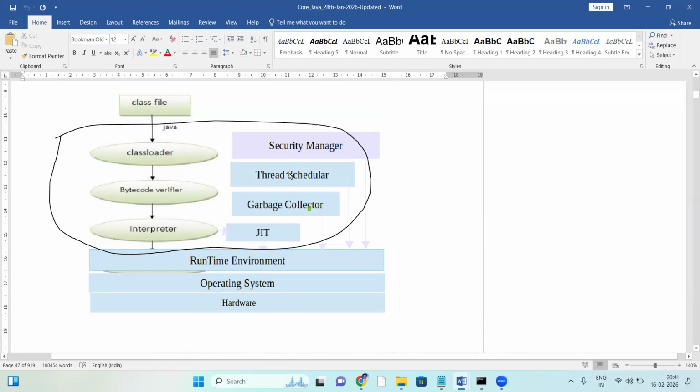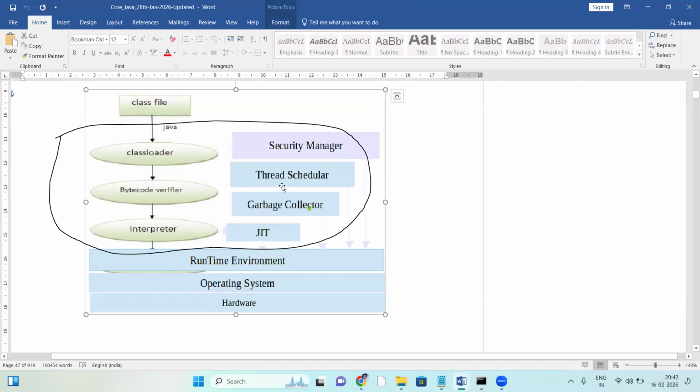In a car engine there are so many components, like pistons, cylinders, inlet valve, outlet valve. Many components working together make an engine. Same way, the JVM is like an engine.